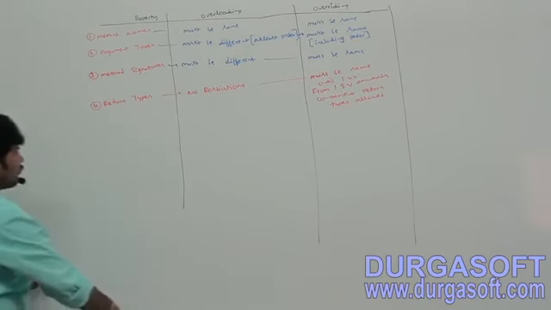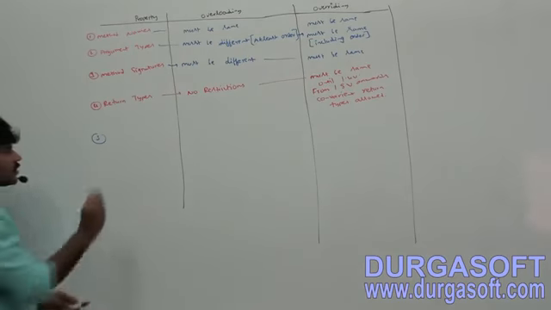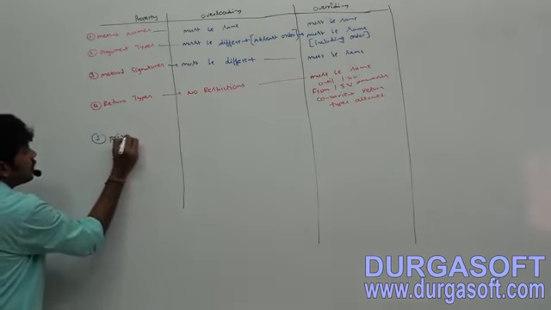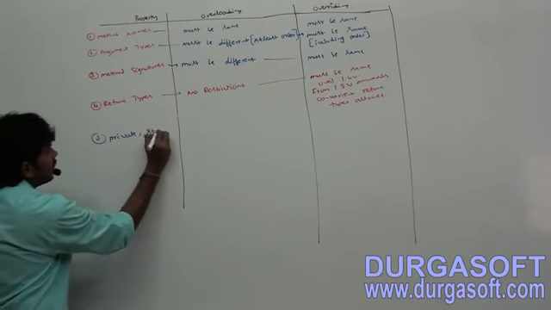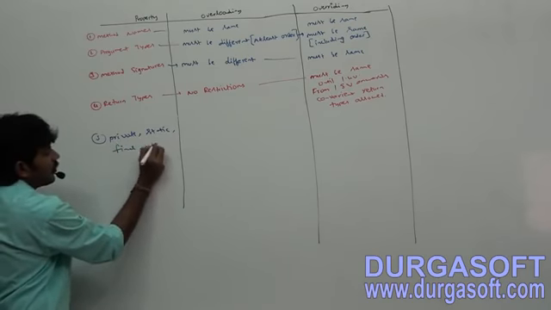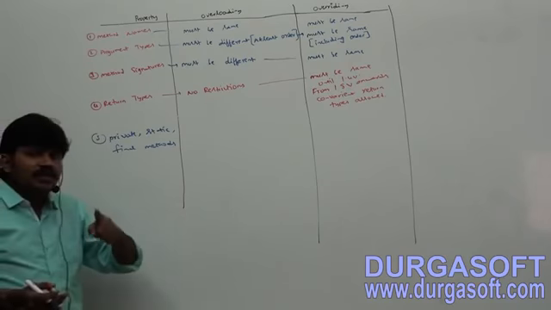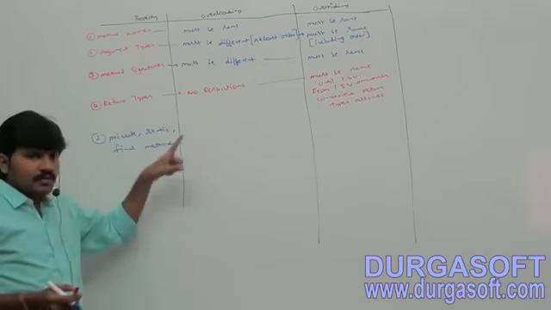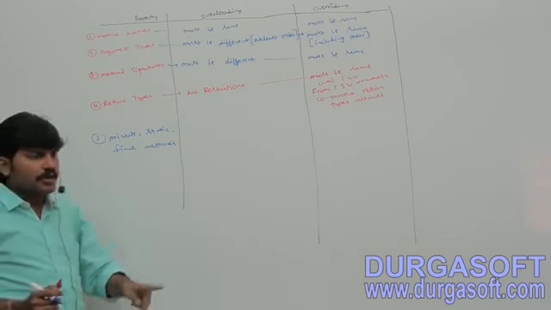Next, the fifth one: private methods, static methods, and final methods. Private methods can be overloaded. Static methods can be overloaded.